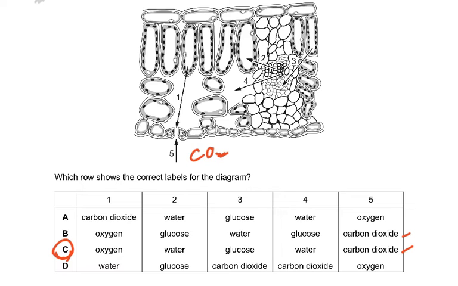That 4, what is 4? 4 is something coming out of the xylem. So 4 has to be water. Then 2 is also water because 2 is here. 2 is coming out of the xylem into the leaf. Then 3, what is 3? 3 is coming from here and going into the phloem.